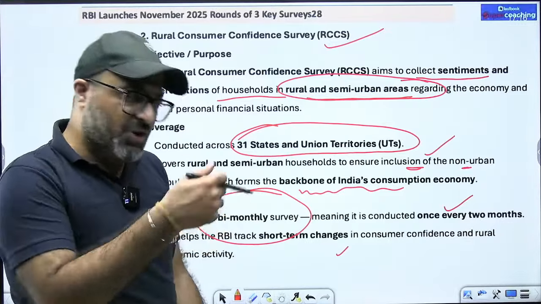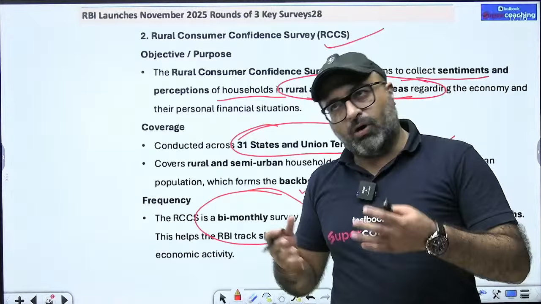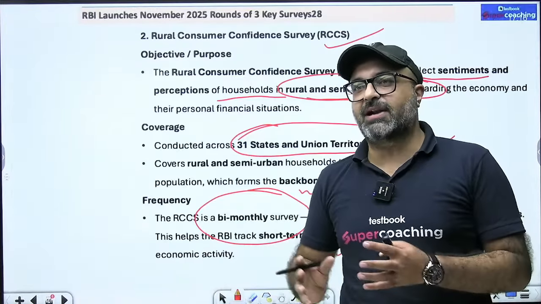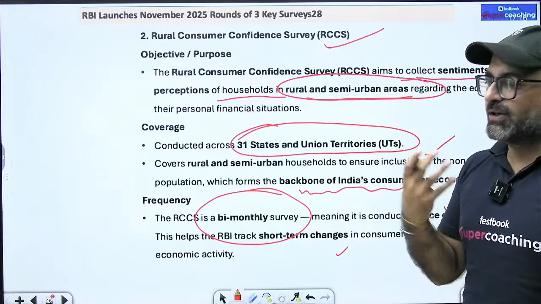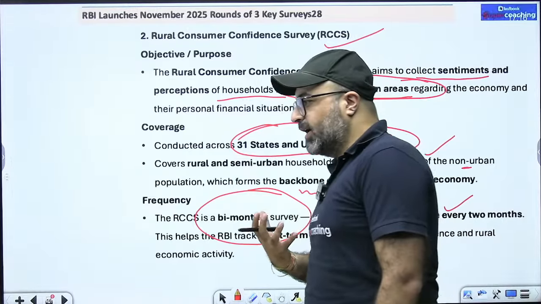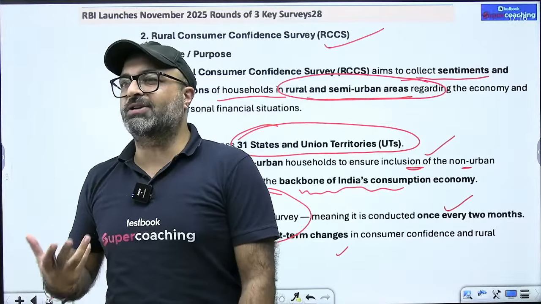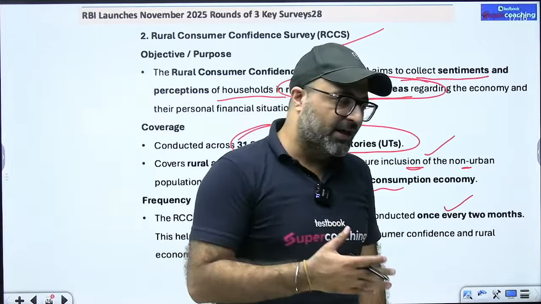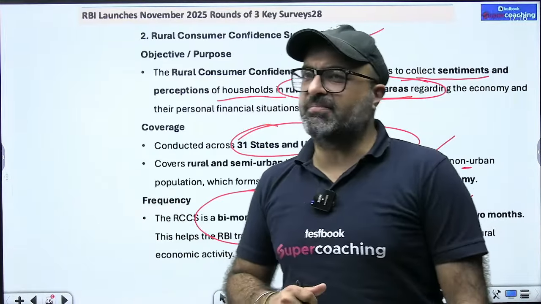And this data is not only helpful for RBI, it is helpful for NABARD as well, because NABARD obviously can't control inflation, but NABARD is responsible for looking after rural development. So NABARD should understand what perception the rural consumers have regarding inflation, so that corrective measures in terms of direct and indirect finance can be taken by NABARD.